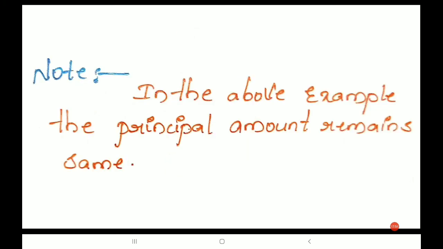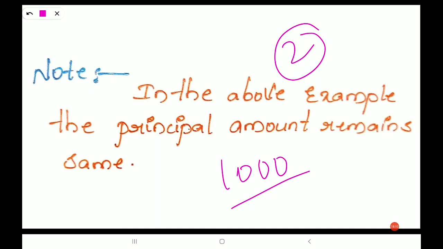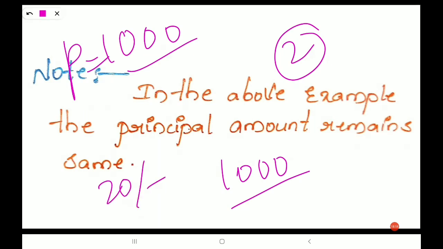Note, in the above example the principal amount remains same, isn't it? What is the principal amount in the above example? That is 1000 rupees. So we calculated the amount for 2 years. Okay, so actual amount is 1000, that is nothing but principal. For the first year 20 rupees is the interest, plus second year 20 rupees.